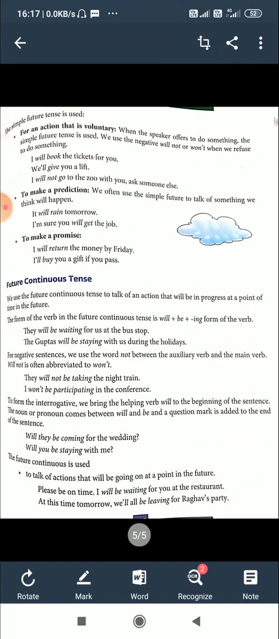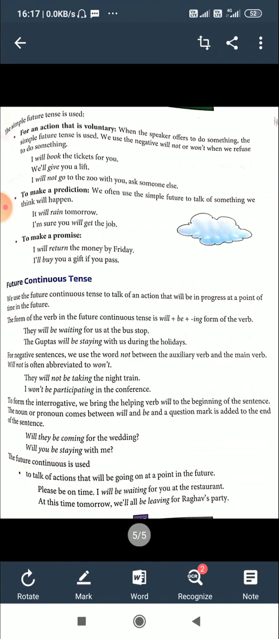It will rain tomorrow. I am sure you will get the job. But here, the job is not certain. I am not sure, but I am offering my prediction: I am sure that you will get a job. So, in this sense, to make a prediction, we use simple future tense.